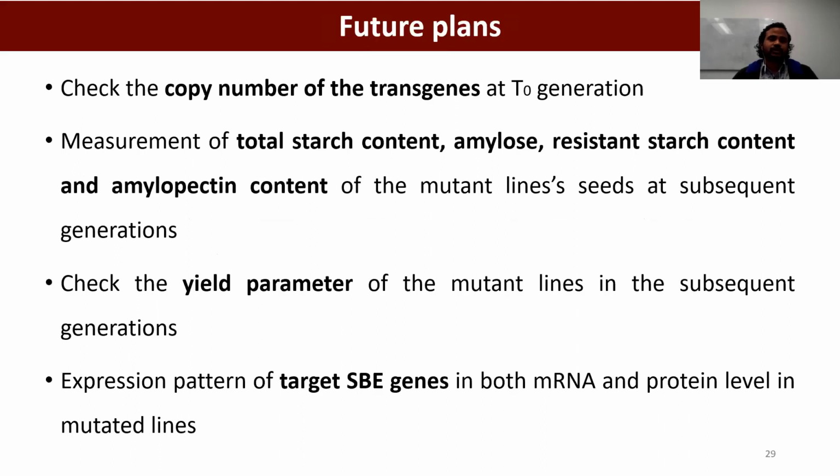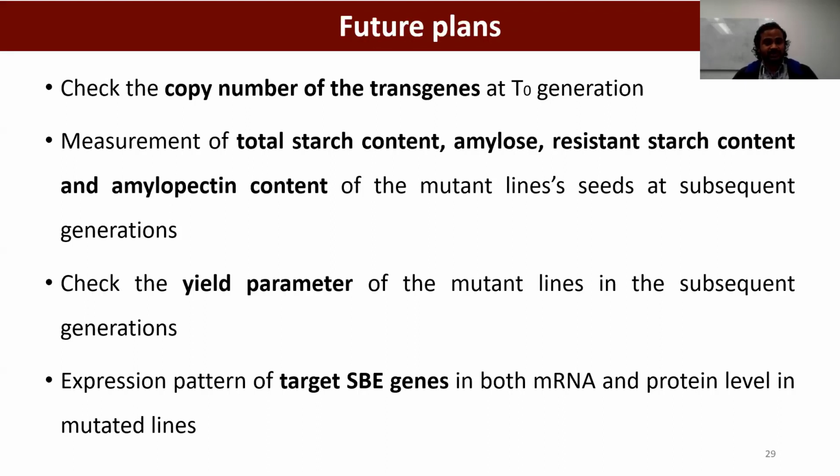So there are some future goals for this project. We want to check the copy number of the transgene because it is very important, because we want to segregate out the transgenes in later generations for making transgene-free mutated lines.